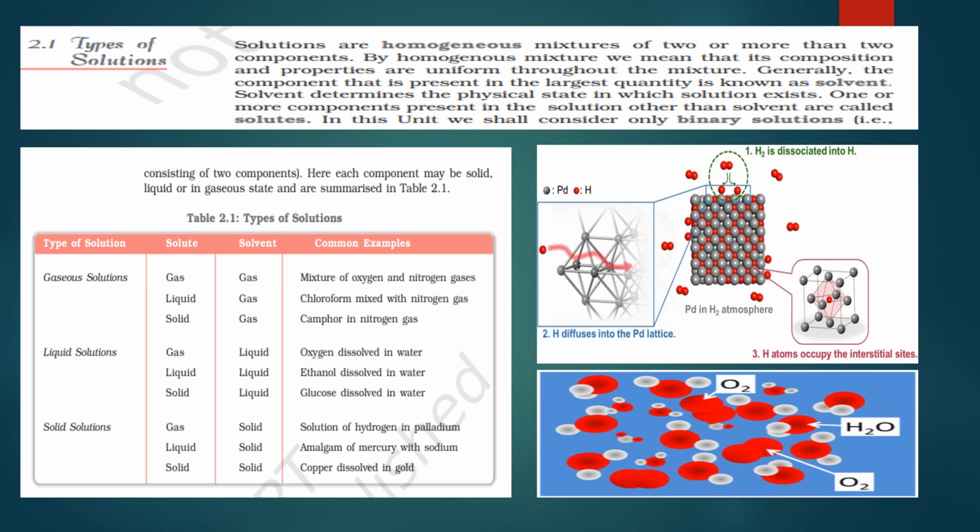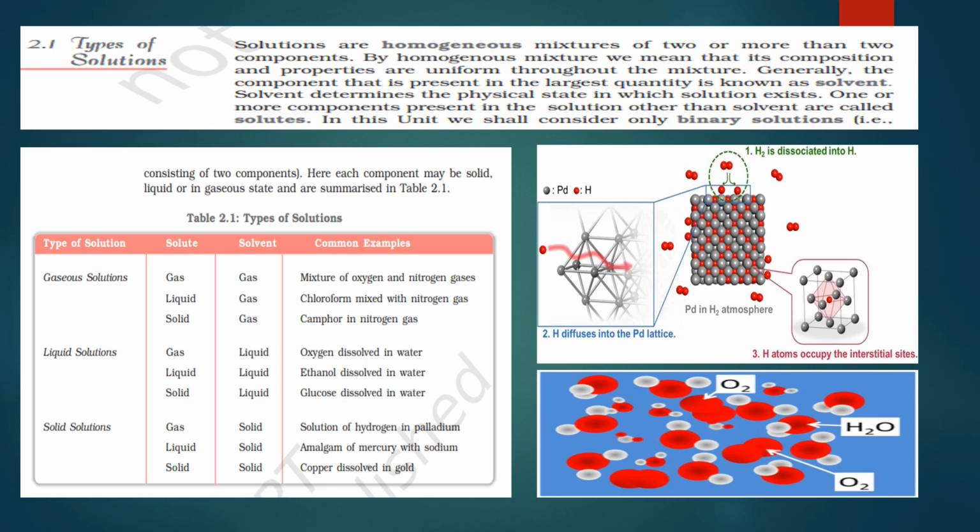When hydrogen is absorbed, it causes the palladium crystal lattice to expand, and the resulting solid solution is typically softer and more ductile than pure palladium metal. Up to this extent, okay, because the example they have given is a little bit heavy, that's why I explained in more detail how gas and solid can be mixed together.